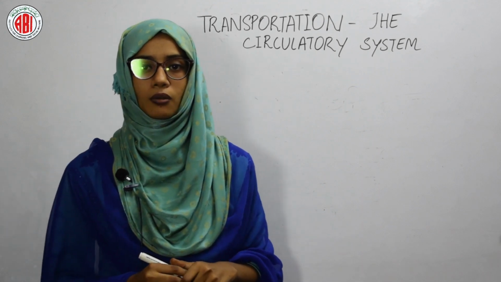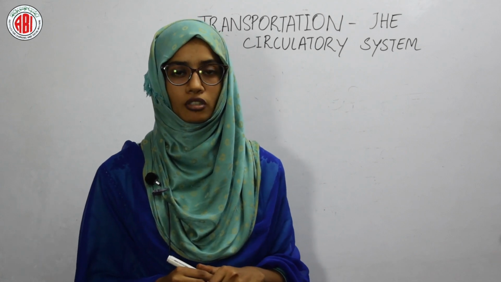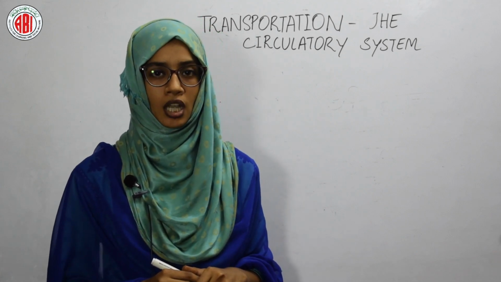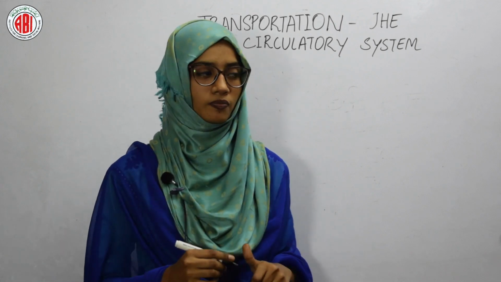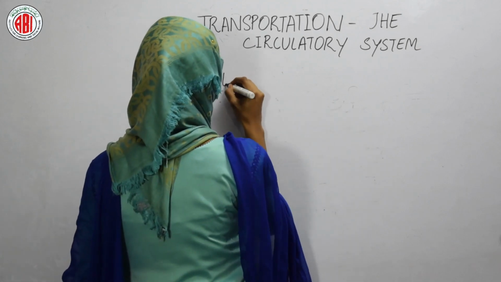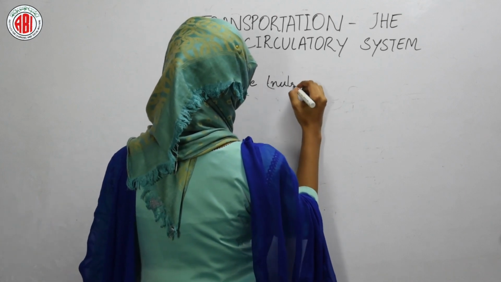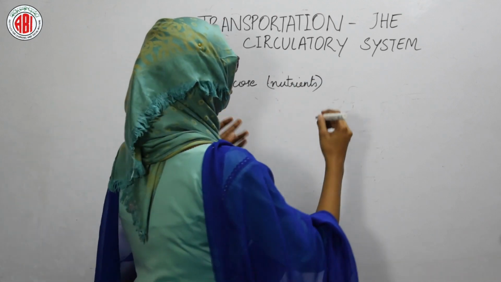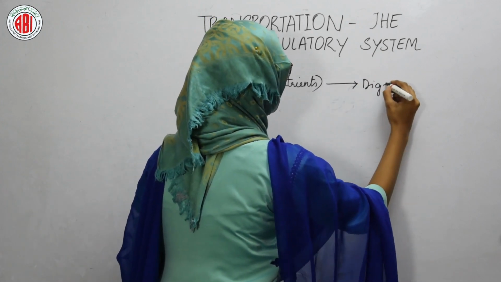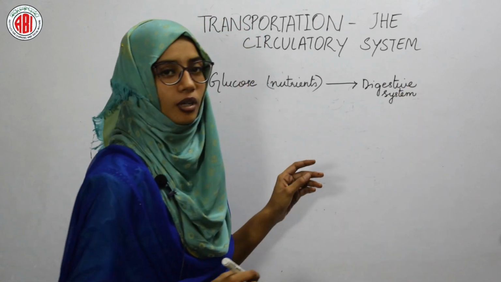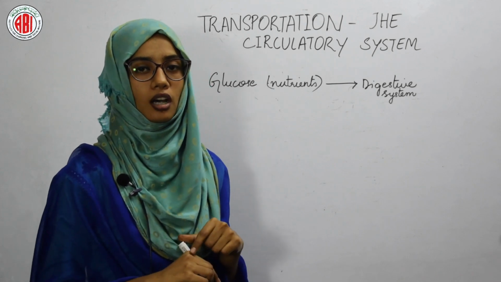Let's see. In our last lessons, we have studied that nutrition and respiration are the two important processes carried out in the human body in order to produce energy, oxygen, nutrients and other materials in our body. So when we have food, we get glucose and other nutrients from the food. And this glucose, nutrients and other substances are going to be available in our digestive system. So now from this digestive system, these nutrients and glucose need to be supplied to the various cells of